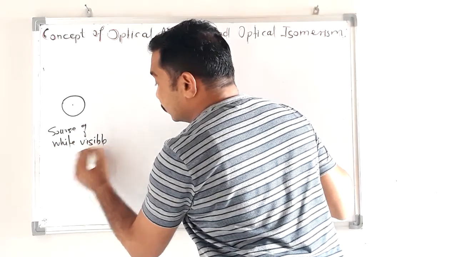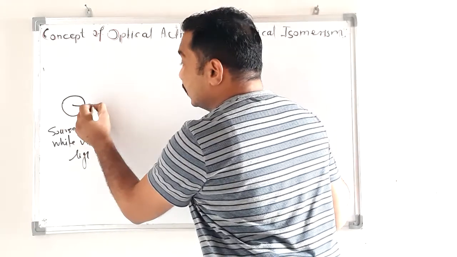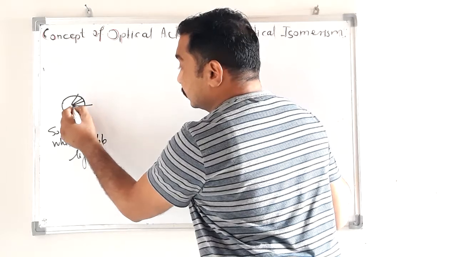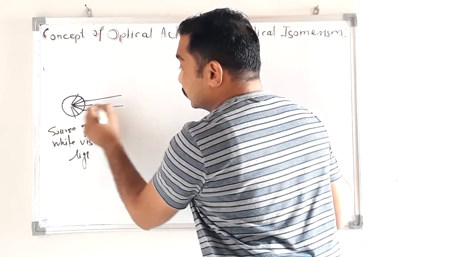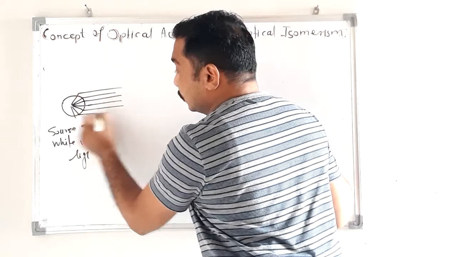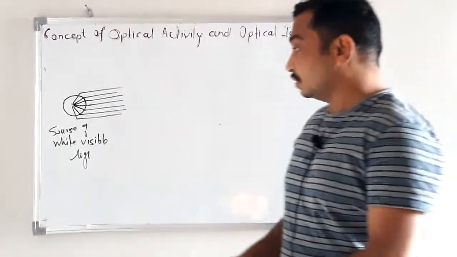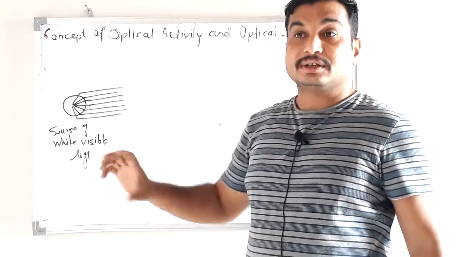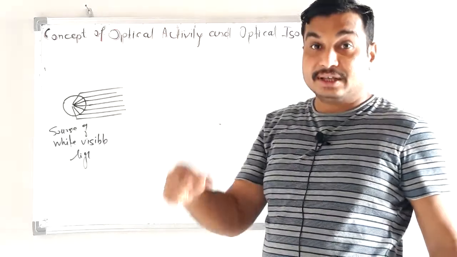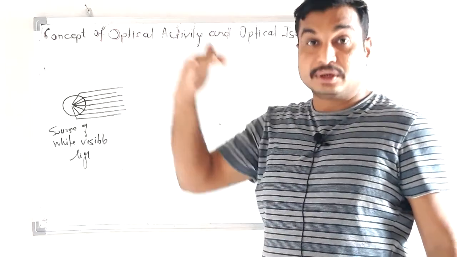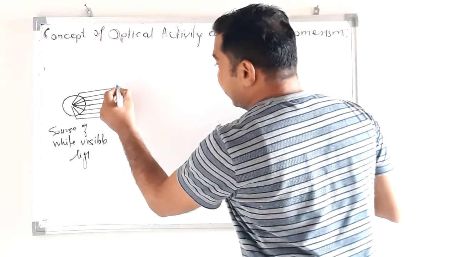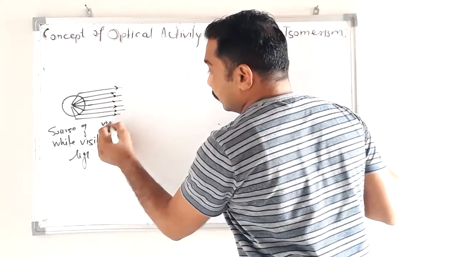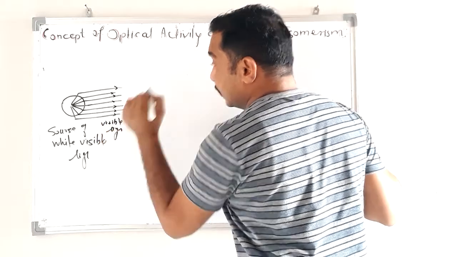Visible light means this source will emit all colors, all 7 colors, having wavelengths ranging from 4000 angstrom units to 8000, the complete band. That is called visible light.